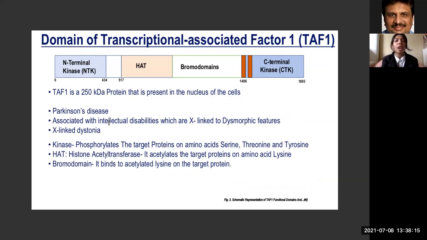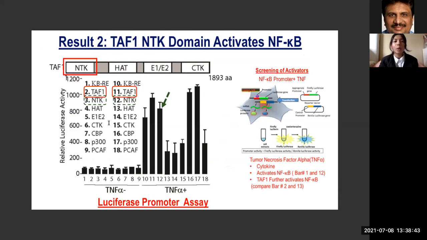Domain of transcriptional associated factors. Parkinson's disease associated with intellectual disabilities, which are X-linked, dysmorphic features, and X-linked dystonia. Kinase phosphorylates the target proteins on amino acids serine, threonine, and tyrosine. HAT, histone acetyltransferase, acetylates the target proteins on amino acid lysine. Bromodomain binds to acetylated lysine on the target protein. TAF1 N-terminal domain activates NF-kappa B.